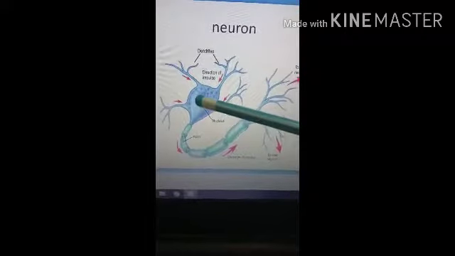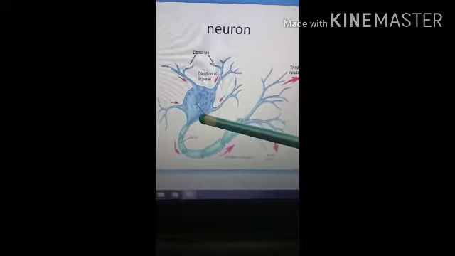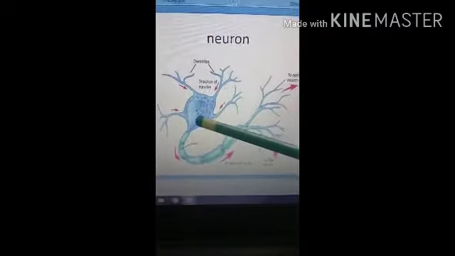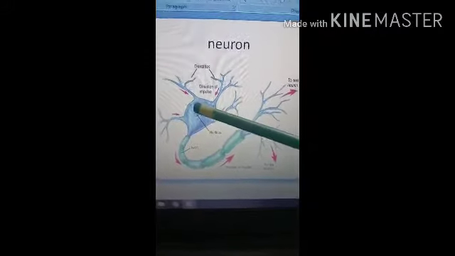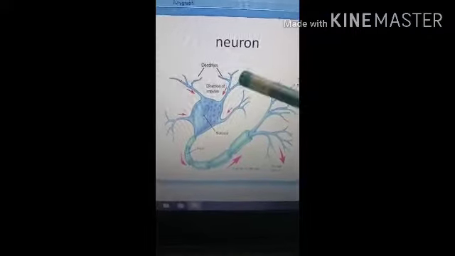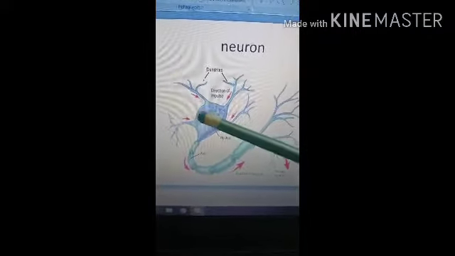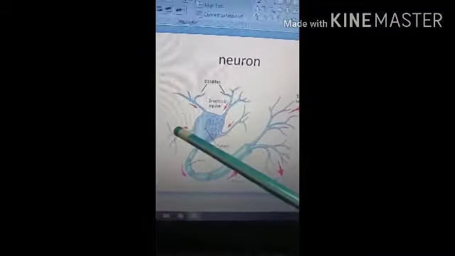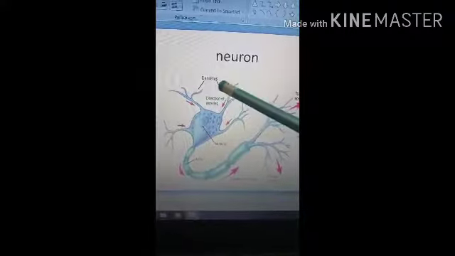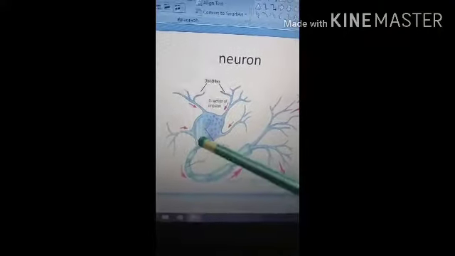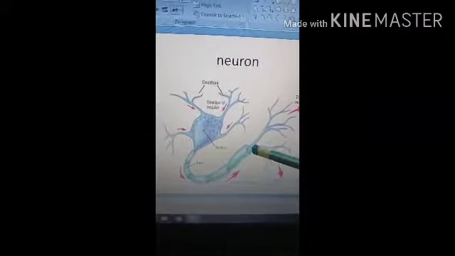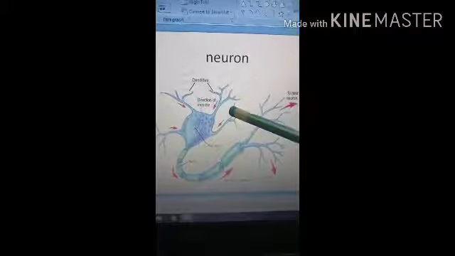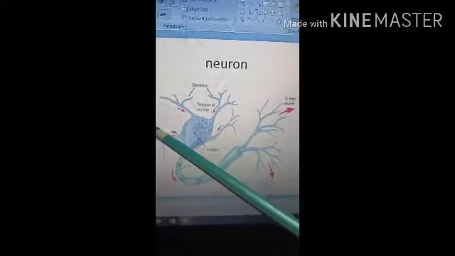The cell bodies collectively form the gray matter and the nuclei in the CNS, and they also form the ganglion in the peripheral nervous system. Then the cell process is again divided into two types. First, the one attached to the cell body is called the dendrites, and the long elongated process which comes out is called the axon. So let's see the dendrites. These are many, short, richly branched, and often varicose.